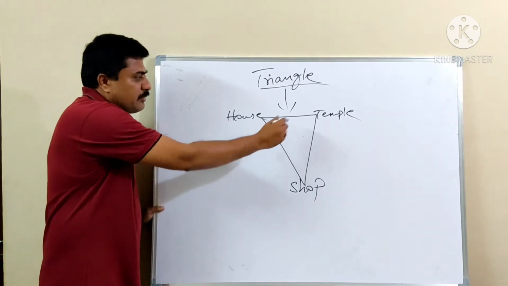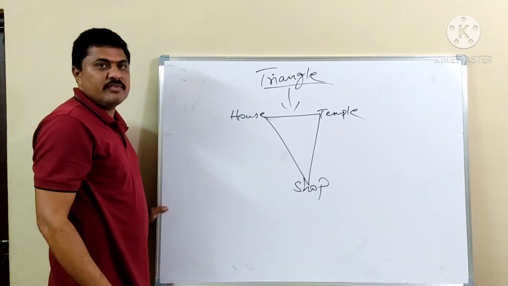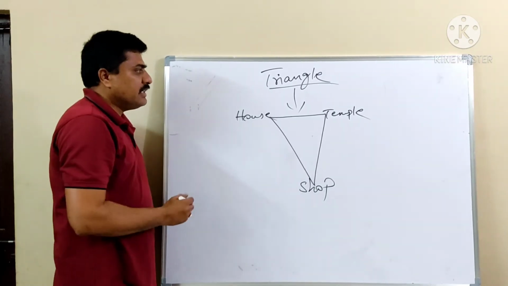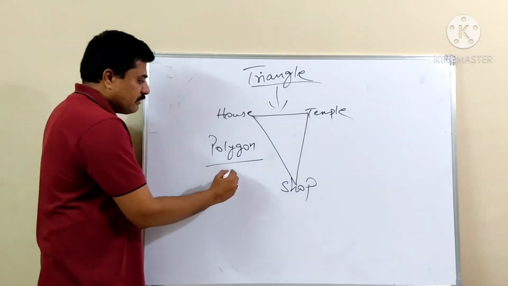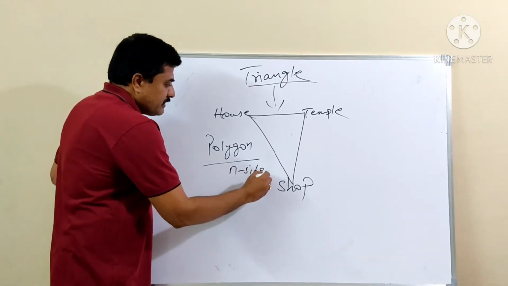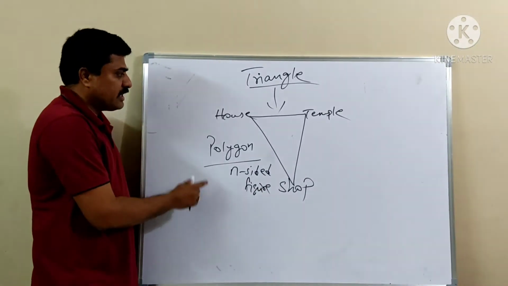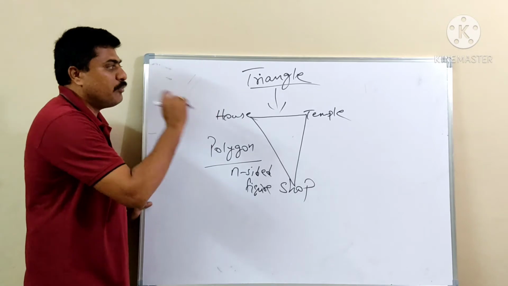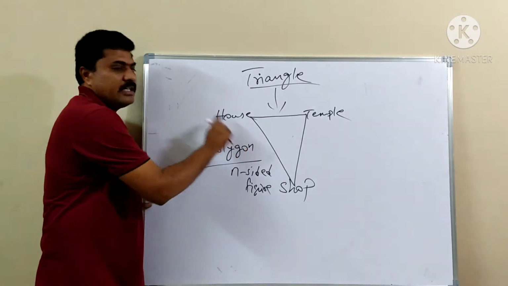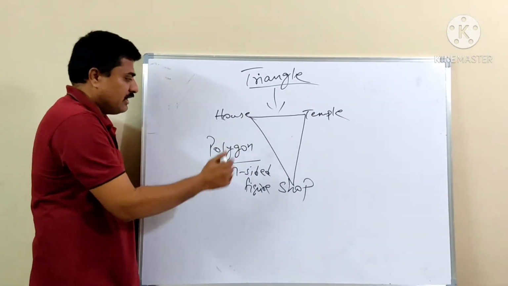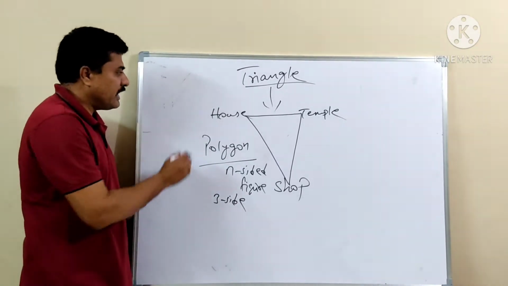The mathematical symbol for this is a triangle. The simple definition: a triangle is a polygon. A polygon is an n-sided figure, where n stands for the number of sides. Here, how many sides do we have? First side, second side and third side. So for a triangle we have three sides. A three-sided polygon is called a triangle.